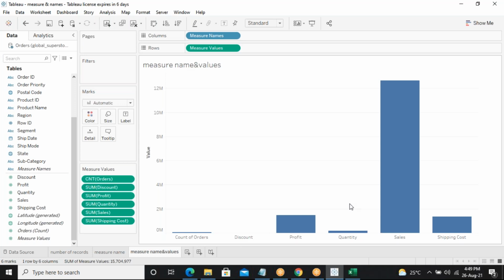So now what I will do is put this measure values into the labels. From the left side, you have that measure values. I just want to know the count of that, or else it will be a little difficult to tell what it actually says. What is the discount? I would think no discount is given. So I will take the measure values and put it into the labels.